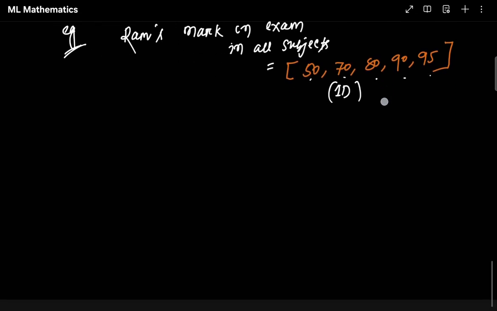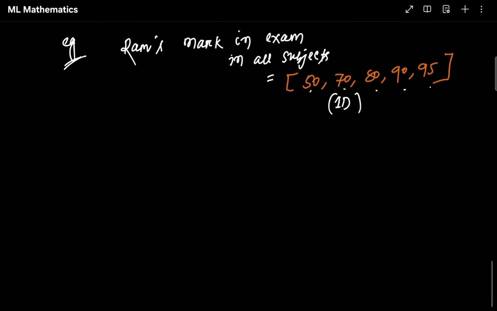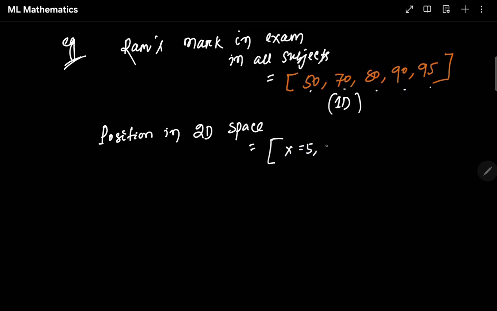Now let's go to another example. This was in 1D space. If I say position in 2D space, what does this mean? Let's say I have a list in which x equals 5, y equals 7.